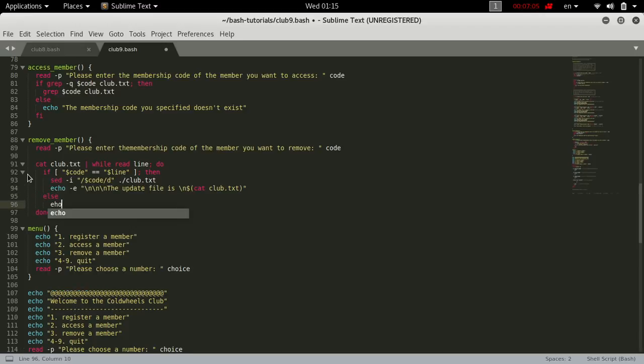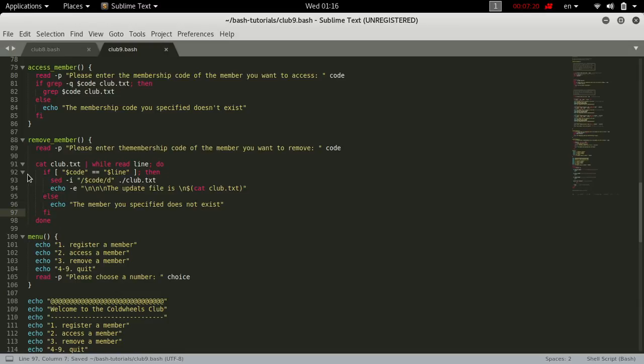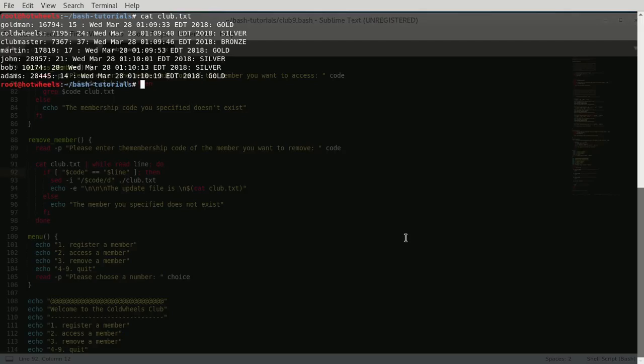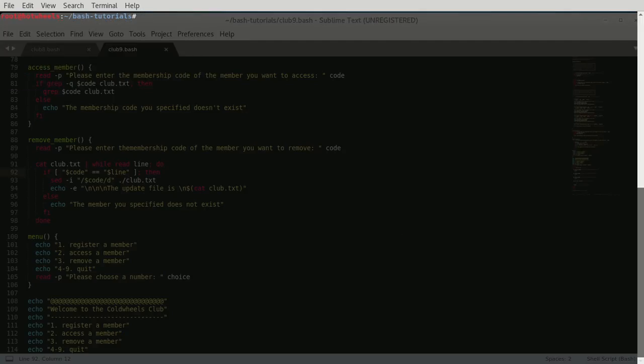Else we echo the member you specified does not exist, and then we fine. So what this will do is it will cat club the text and then pipe that into a while loop. Now, what does piping really mean? It means take the output of a command and put it through the next command.